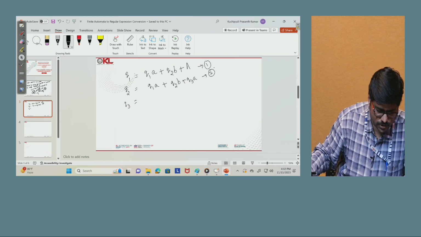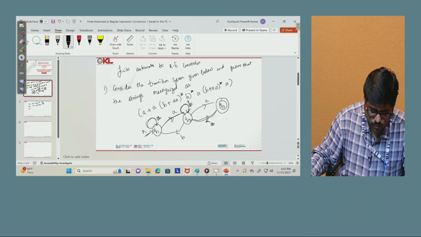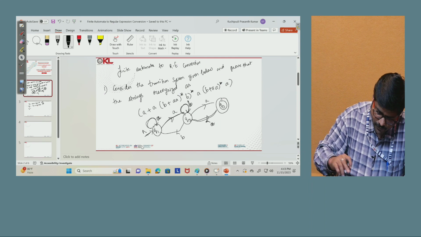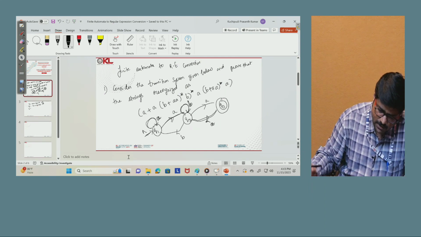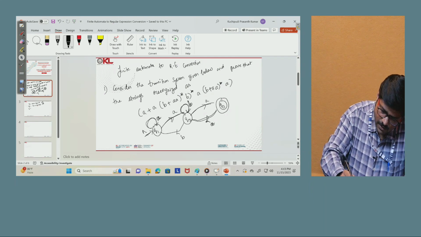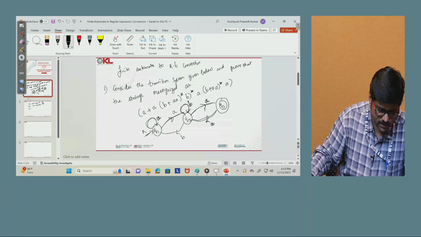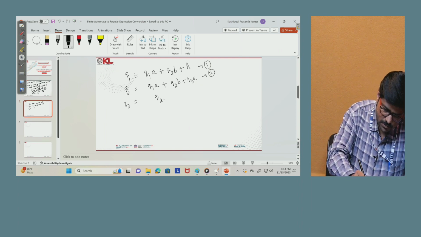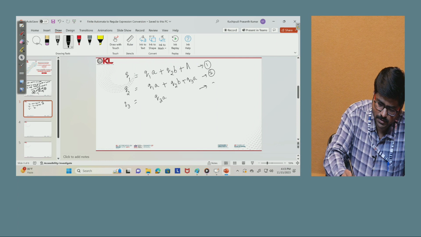Next, how can we reach Q3? Do we have any path from Q1 to Q3? There is no path from Q1 to Q3. Do we have a path from Q2 to Q3? Yes, Q2 with A we can reach Q3, Q2A. It means that Q3 is Q2A. Now this is the third equation.